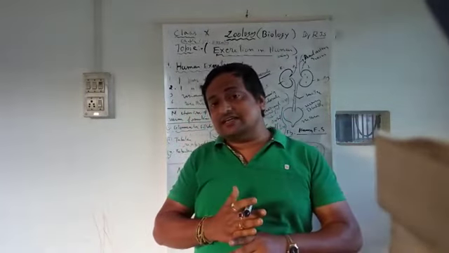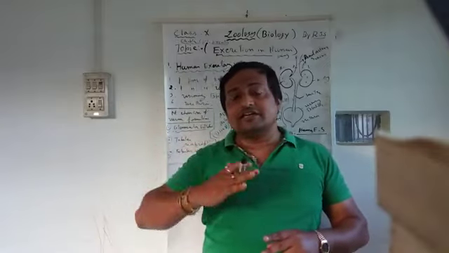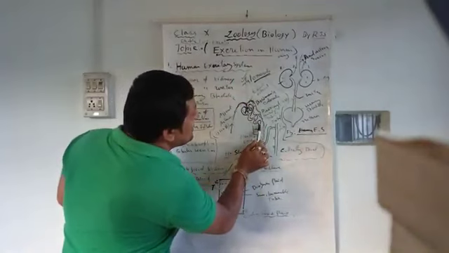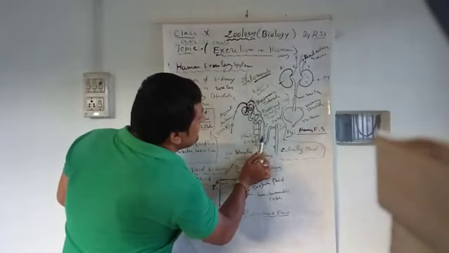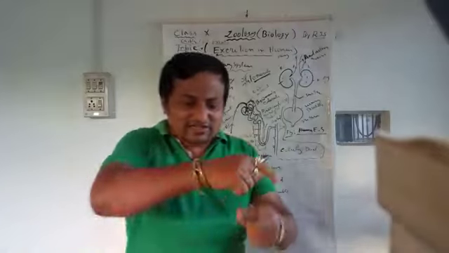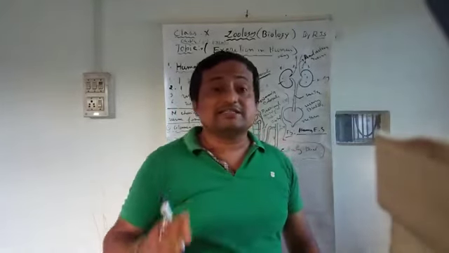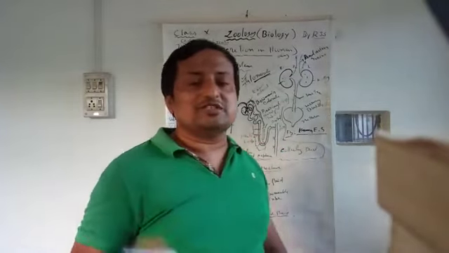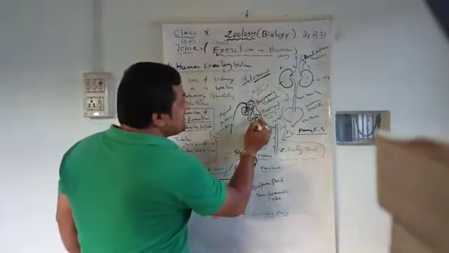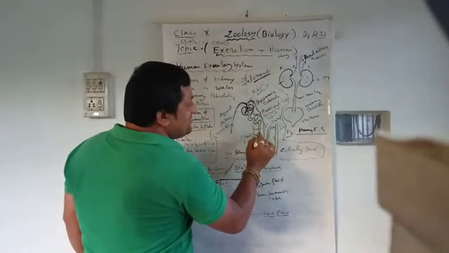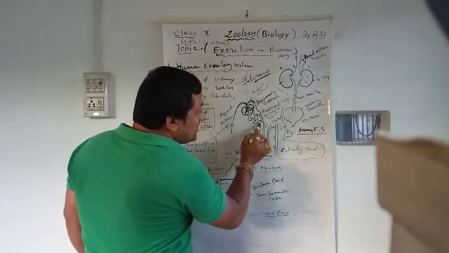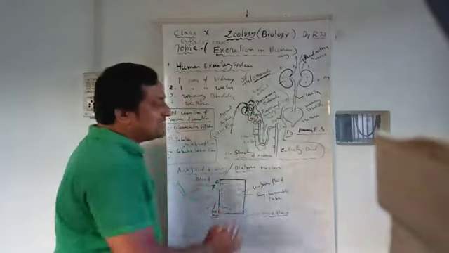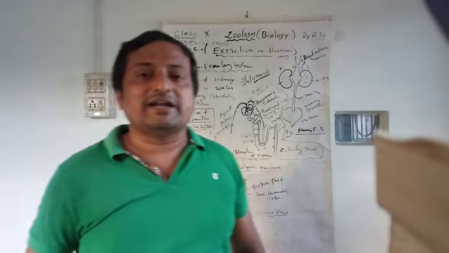So that's why essential elements are again reabsorbed. The capillaries come out and surround the tubular part. So the essential elements are again reabsorbed into the blood. That's why they surround the tubular part, because essential elements should be reabsorbed. By various techniques like diffusion, osmosis, essential elements like glucose, amino acids, vitamins, minerals go to the blood. But non-essential elements remain inside the tubules and go to the last part of the tubule, that is the distal convoluted tubule of the nephron.